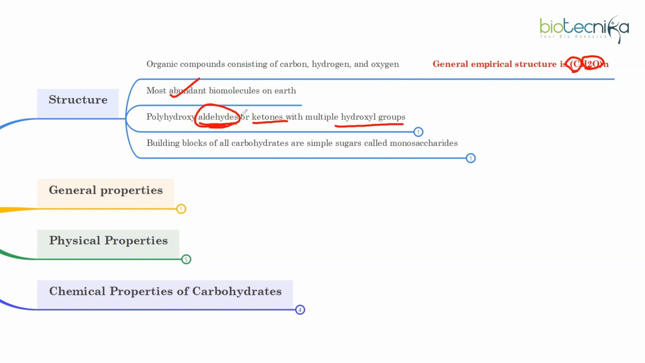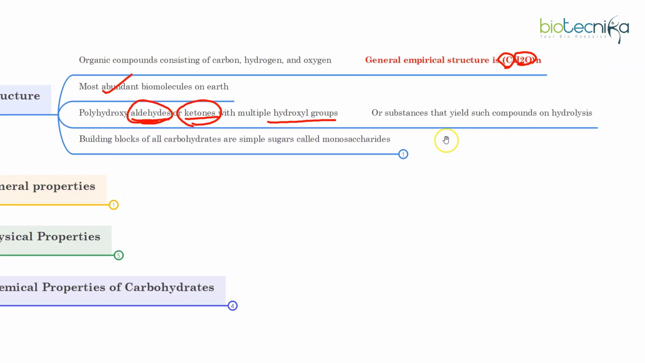The carbohydrates which have aldehydes are called aldose sugars. The ones which have ketone will be called keto sugars. So any molecules which already contain those groups, or the substances that yield such compounds on hydrolysis, are called carbohydrates. The carbohydrate building blocks are simple sugars called monosaccharides. Mono means single and saccharide means sugar, a single sugar molecule.